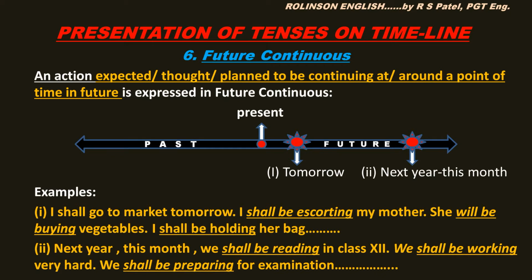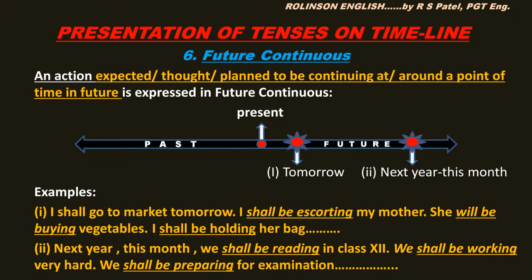We know that future never comes. We think of it, we plan for it. So here, whatever activities we think or plan, they are to be continuing at that particular point of time in future. That is in our thought. Let us see the graphics. On the timeline, on the future side, 2 points are marked: tomorrow and next year this month. Here, the symbol is on these points, so the activity is continuing there.